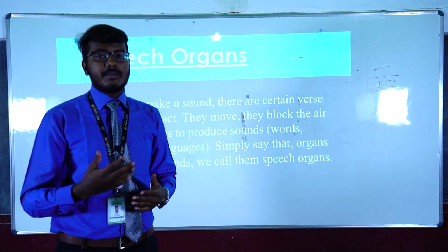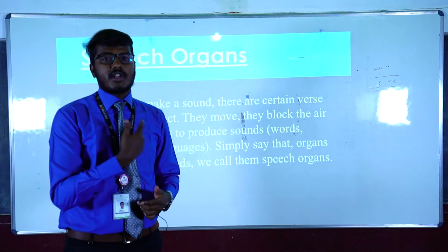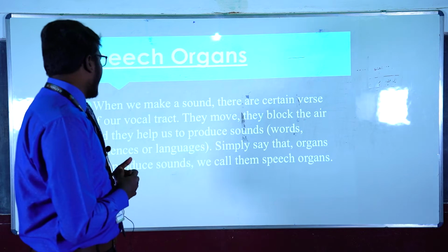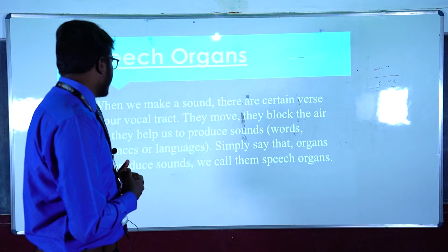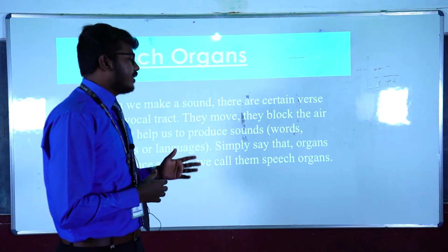It has to be produced from the area of the vocal tract which is the lung region. This region is involved in the production of speech sound. That is what we call the vocal tract. They move, they block the air, and they help us to produce sounds, words, sentences or languages. Simply said, the organs that produce sounds, we call them speech organs.